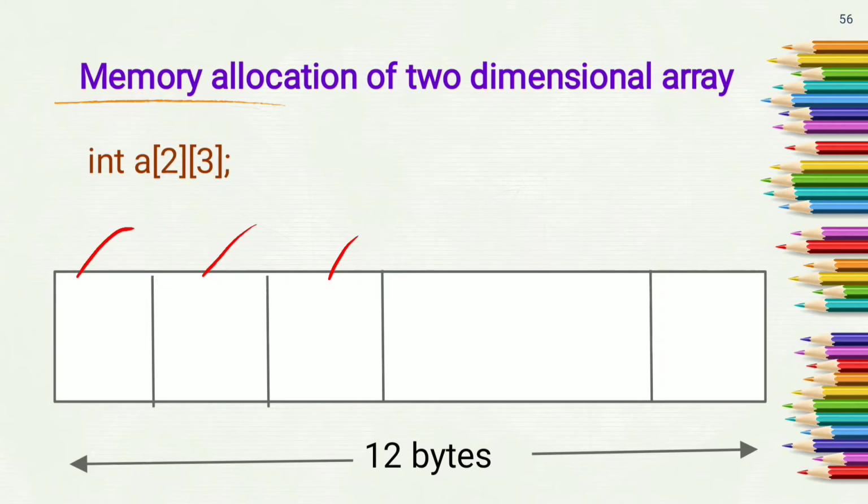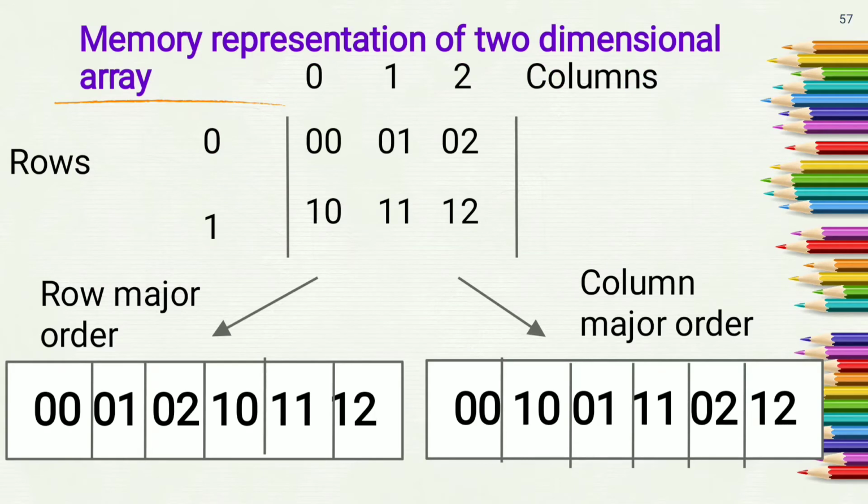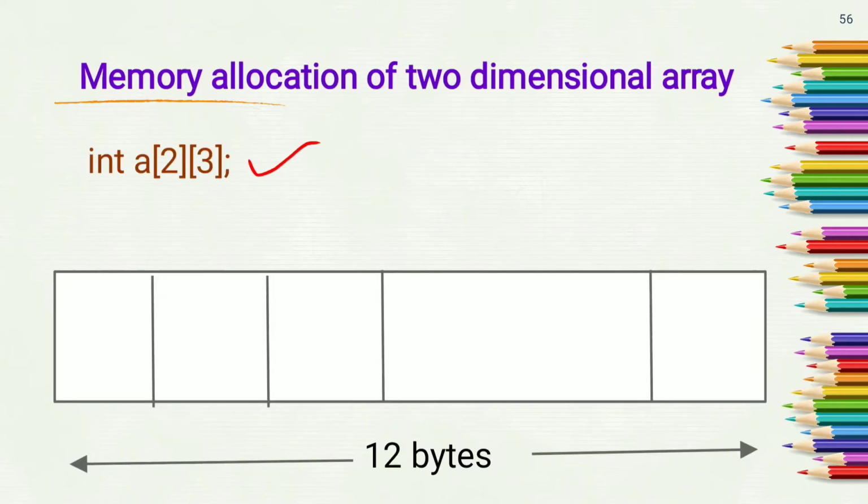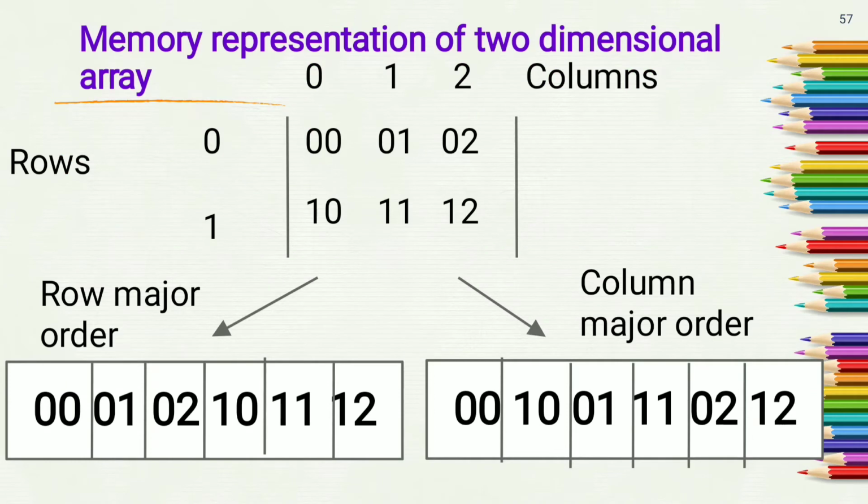For this we have to study the memory representation of a two-dimensional array, which is of two types, row major order and column major order. In this array there are 2 rows and 3 columns. So as there are 2 rows, the indexes of rows will be 0 and 1, and as there are 3 columns, the indexes of columns are 0, 1 and 2.